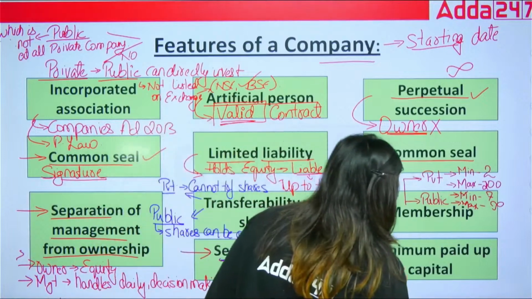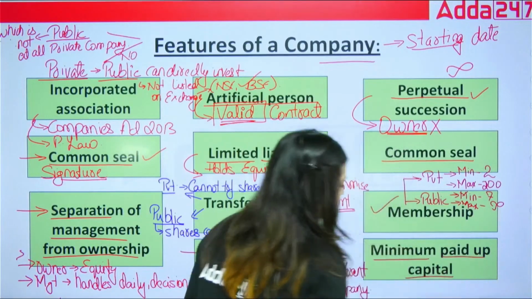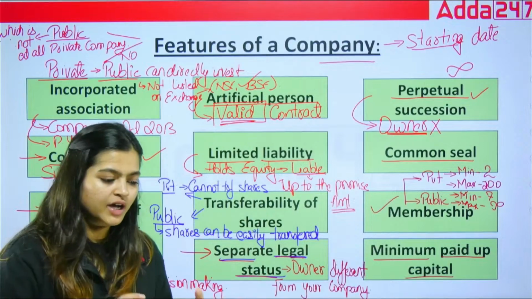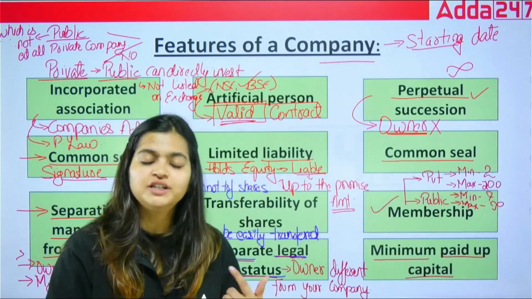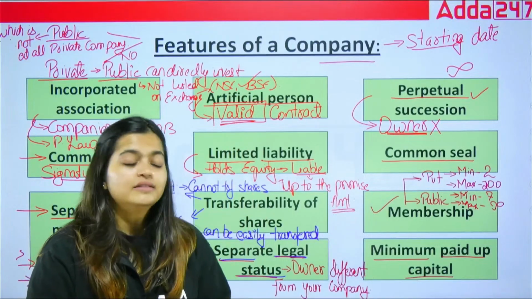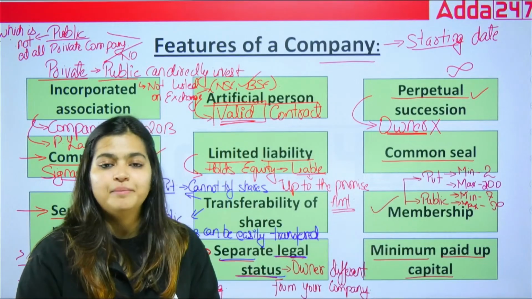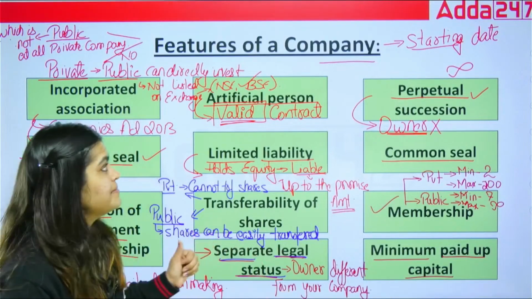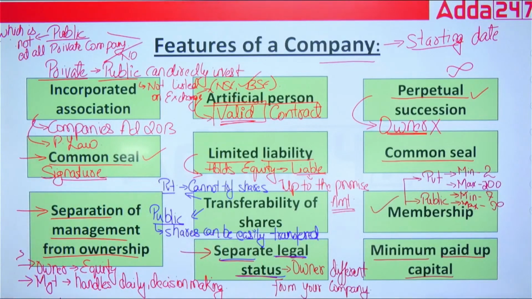Now next is minimum paid up capital. Before it used to be 1 lakh and 5 lakh. But after the amendment of 2015 of the Companies Act 2013, this minimum paid up capital requirement was removed. So remember, these are the features of a company.